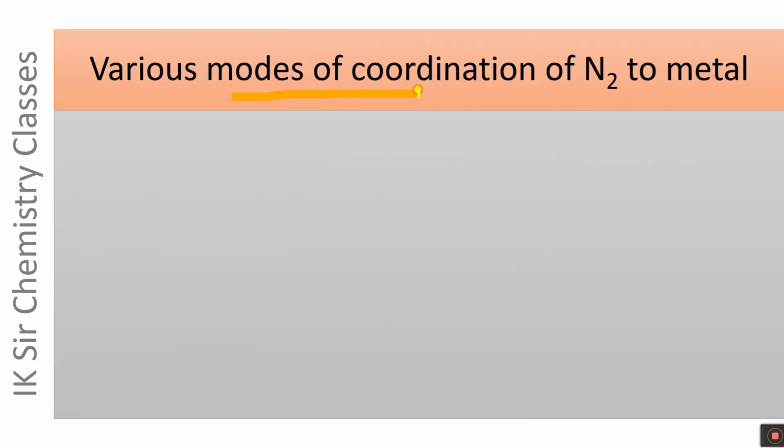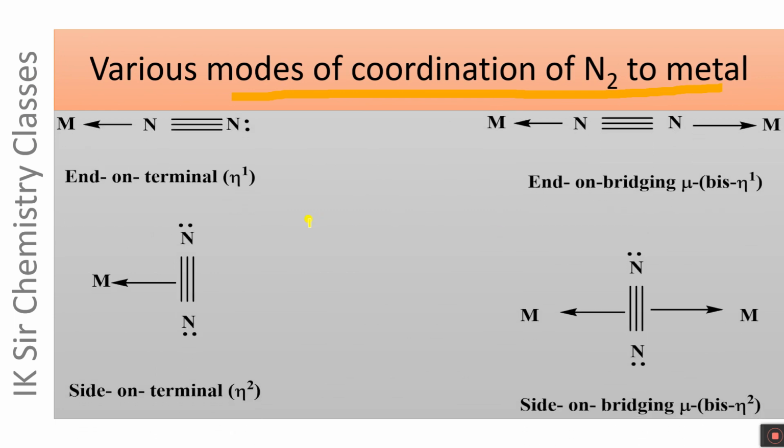Various modes of coordination of N2 to metal are represented below. If the metal atom is present along the NN bond of N2 molecule, it is called end-on linkage. End-on linkage if metal is present along the NN bond. In this mode of linkage, N2 molecule is terminal ligand. It is attached to only one metal atom and its hapticity is 1, which has been represented as eta 1.